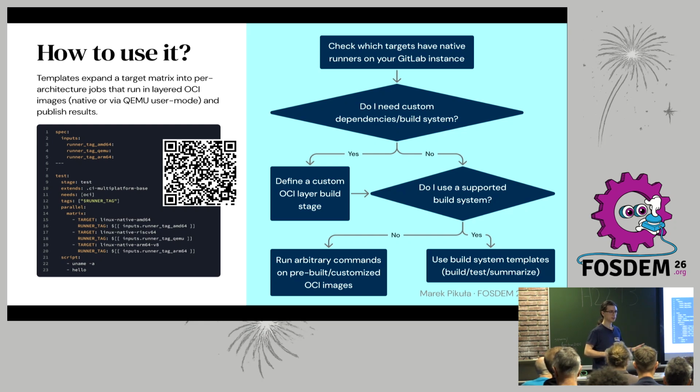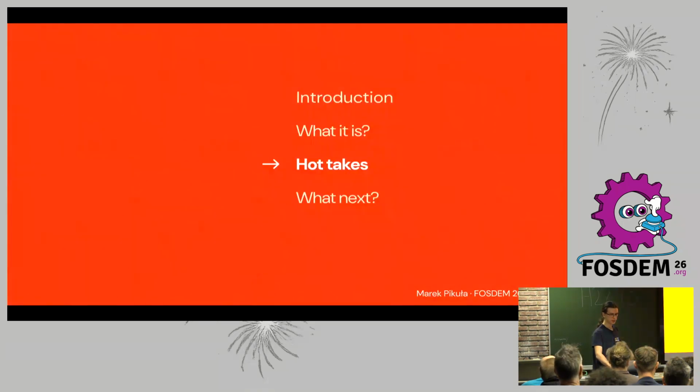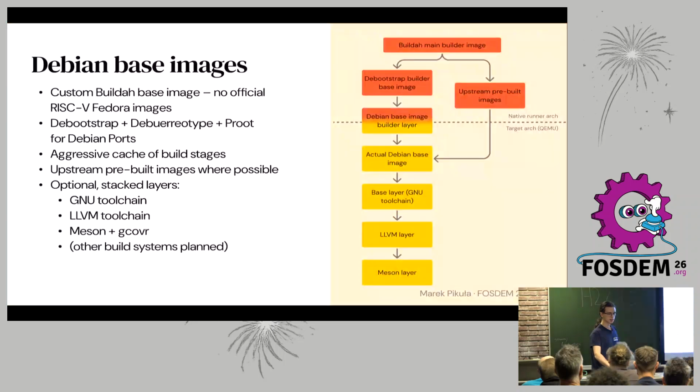And then, if you use Meson, then it's great because you can use the templates which we provide, or if not, you can just run your specific build and test by yourself. On the left, you can see a basic example using a parallel matrix for three different architectures, running some basic script.